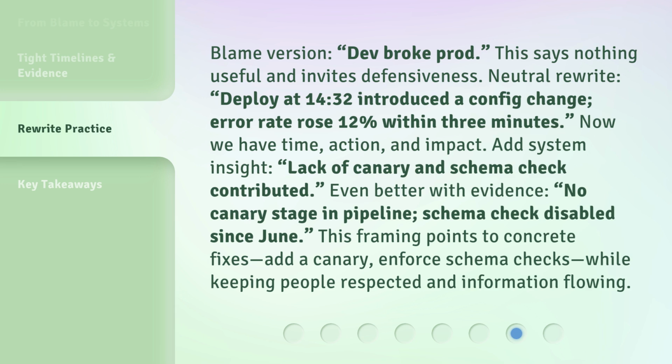Add system insight. Lack of canary and schema check contributed. Even better with evidence. No canary stage in pipeline. Schema check disabled since June. This framing points to concrete fixes. Add a canary, enforce schema checks, while keeping people respected and information flowing.